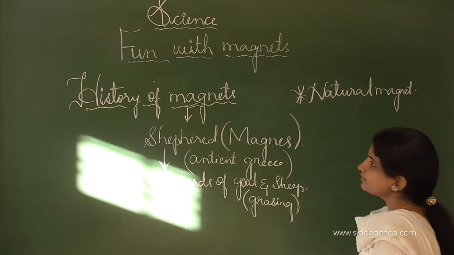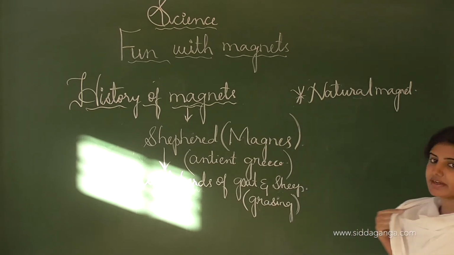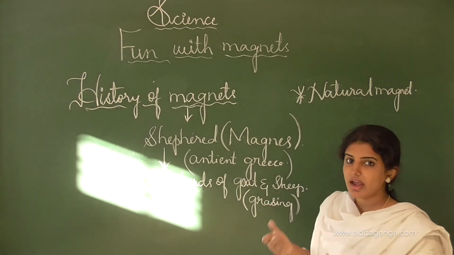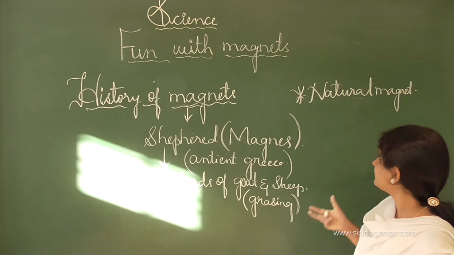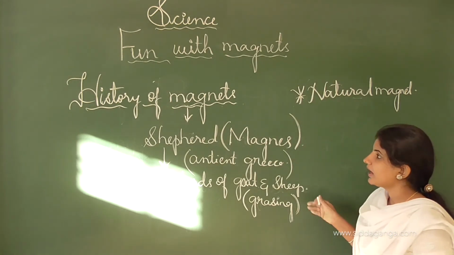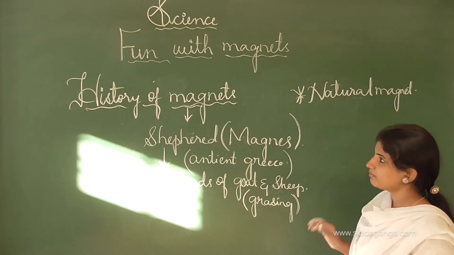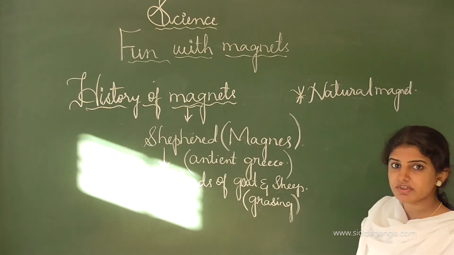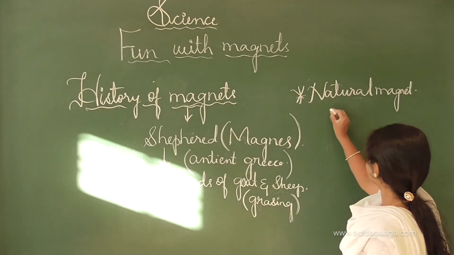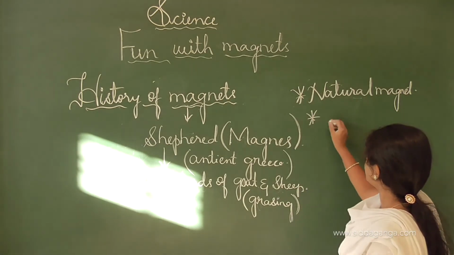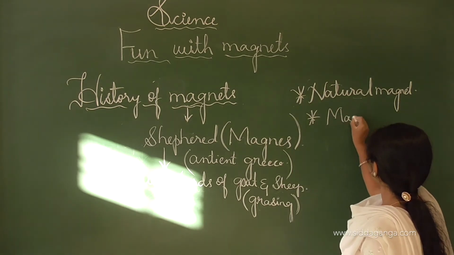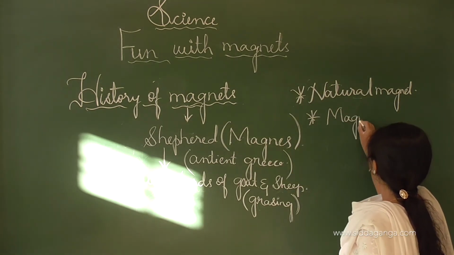This is how he identified that there are some rocks which act as attracting materials, and a name was given to them.